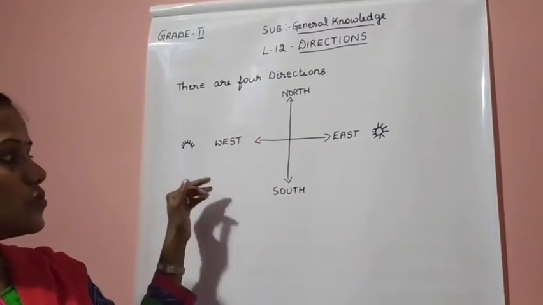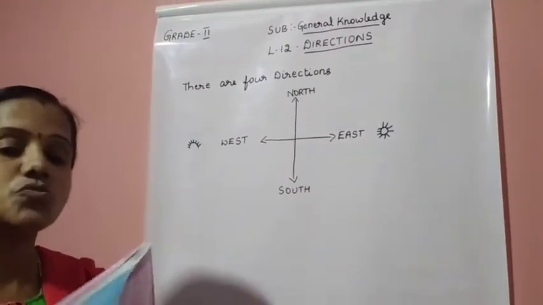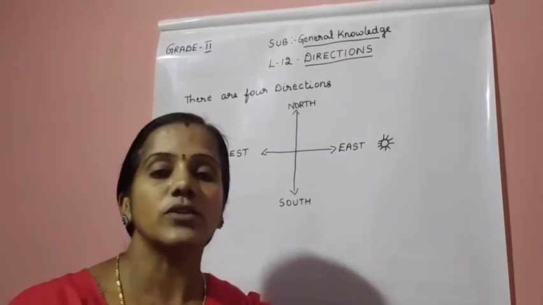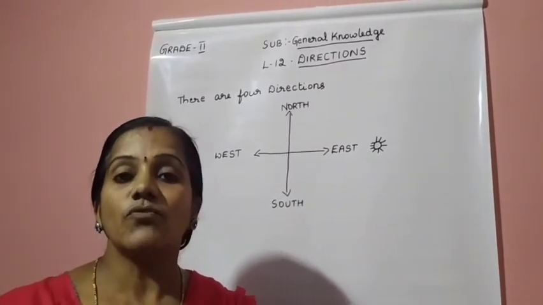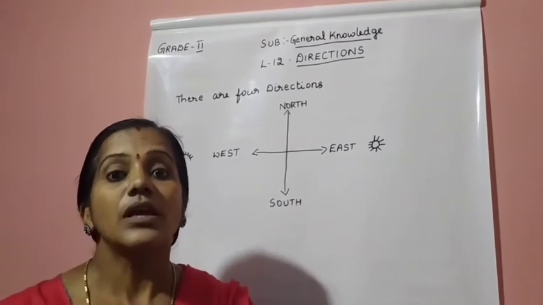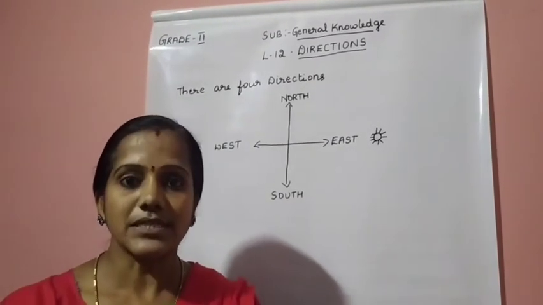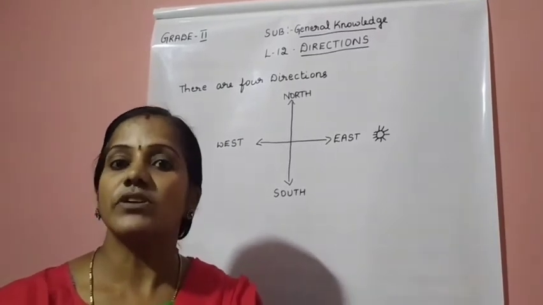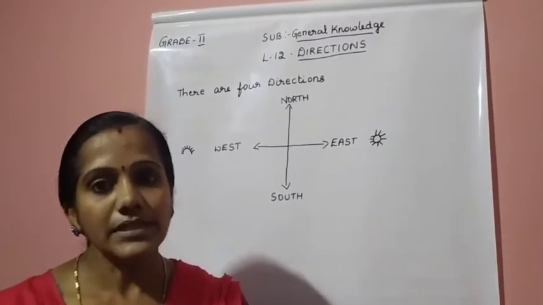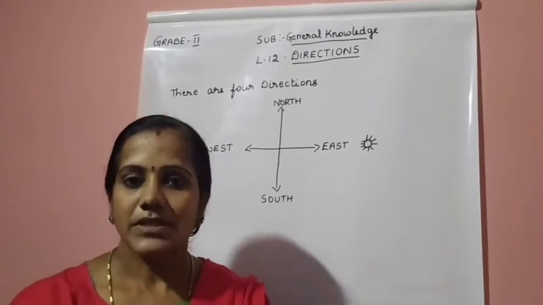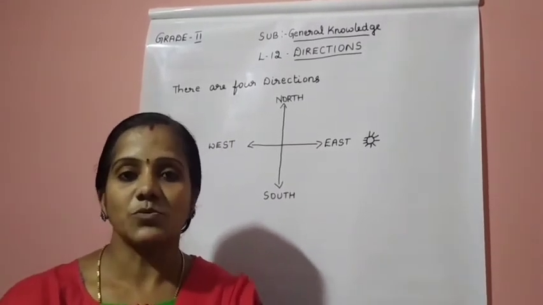So to know these directions is very important for us to find out the places. If we want to find out some address, we should know the directions on the map. Isn't it, children? So in this chapter we will learn about the directions. Okay children? So let's start writing the textbook exercise.